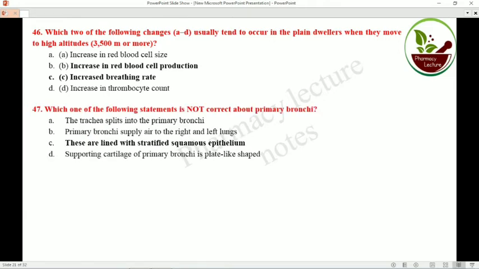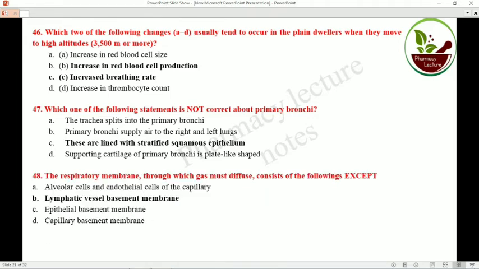Which of the following statements is not correct about primary bronchi? They are lined by stratified squamous epithelium. It is not correct. The trachea splits into the primary bronchi. Primary bronchi supply air to the right and left lungs. Supporting cartilage in the primary bronchi is plate-like in shape. These are the correct statements, but bronchi are not made up of stratified squamous epithelium. The respiratory membrane through which gas must diffuse consists of the following except lymphatic vessel, basement membrane.